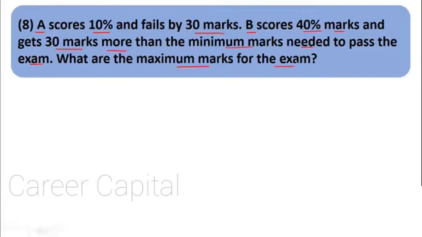Now this is a similar sum, just a step ahead. Let's see how to solve it. Now A and B are giving the same exam. That means the minimum marks for both have to be the same.